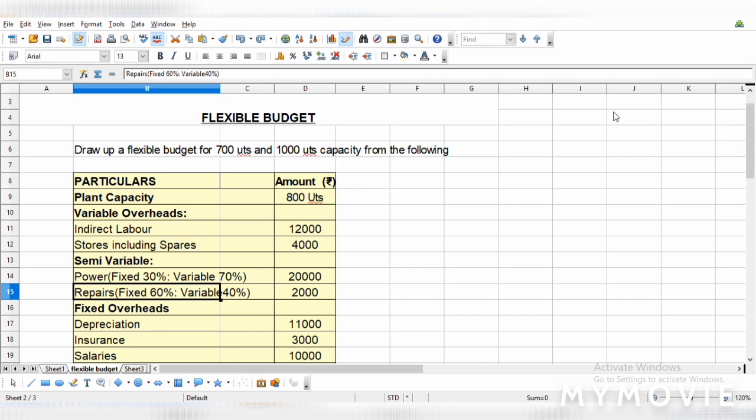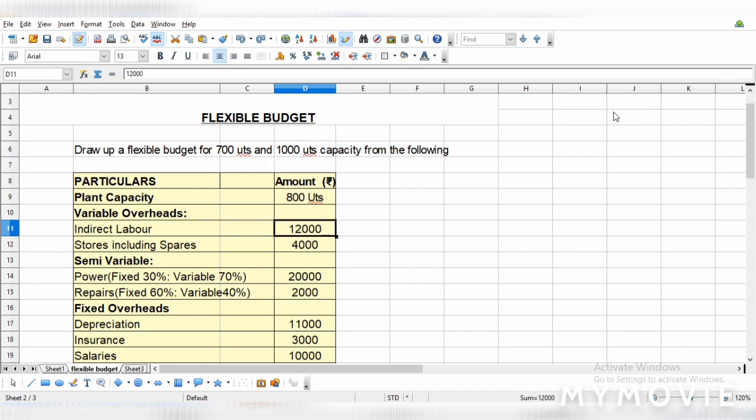Now we are given the details of a capacity of 800 units, and we are asked to prepare a flexible budget for 700 units and 1000 units accordingly. So we will take the details of 800 units as base and prepare for 700 and 1000 units.